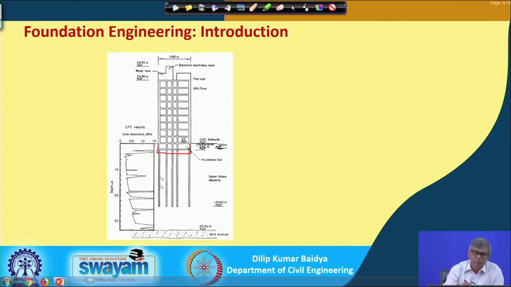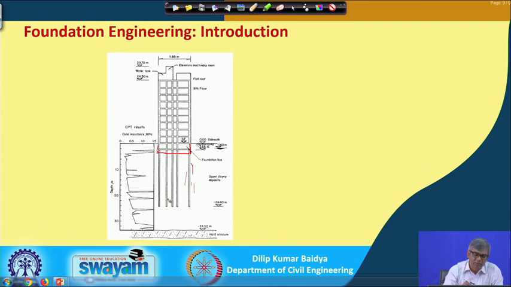In that case, you have to go for a deep foundation, and how deep will it finally go? Most of the time, if possible, you try to find a stiff or hard stratum, and you have to go up to that. Or if it is not available, a sufficiently long pile can be made, and whatever friction force is available along it will be enough to support the building load. I will discuss all details later on, what a friction pile is and all.